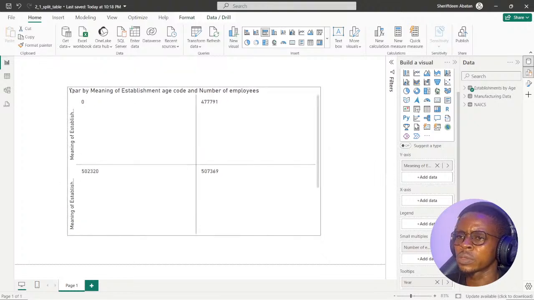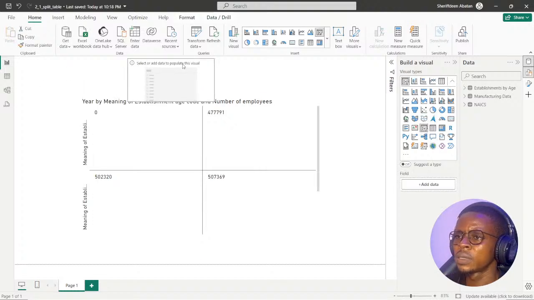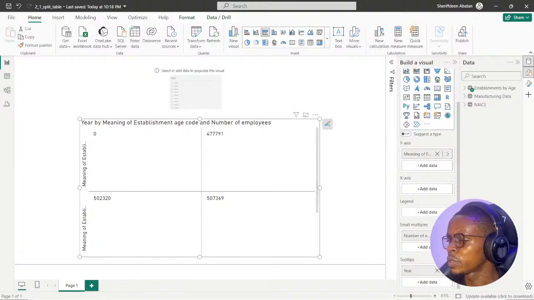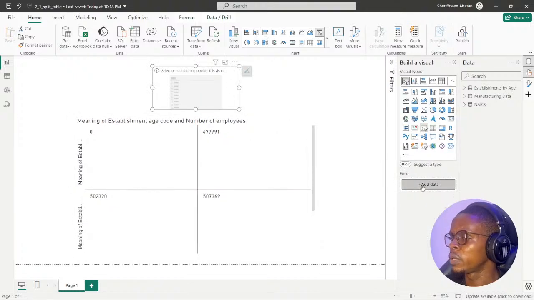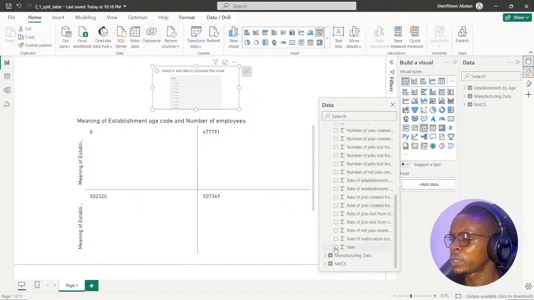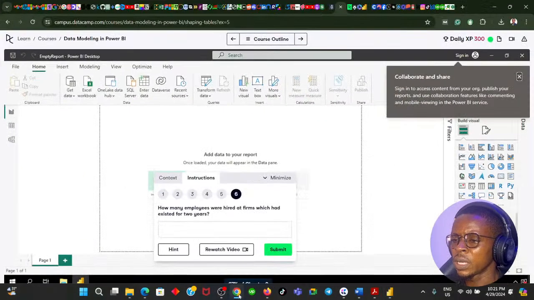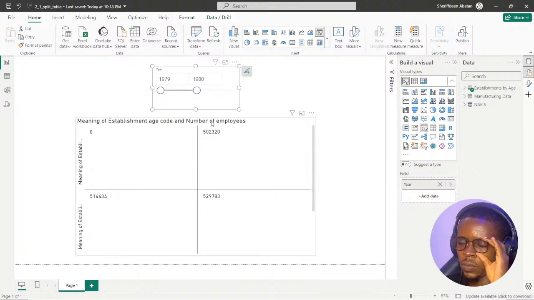But what I could do is come a little bit here and add the slicer. We don't know what the year information is giving us. If I add the year information to the slicer, let's add the year right here. This is 1979 to 1980. But the question says, how many employees were hired at firms which had existed for 2 years? How do you know the firm has existed for 2 years? We couldn't figure that out.